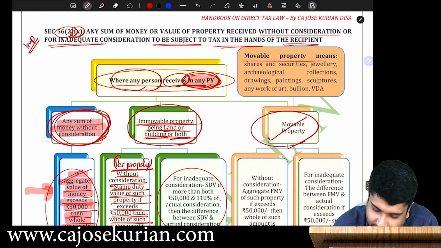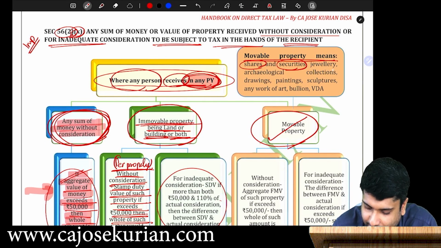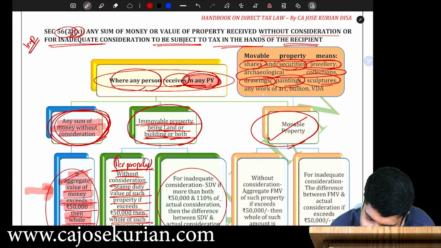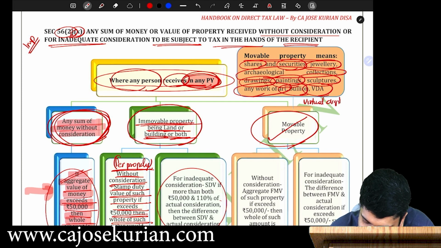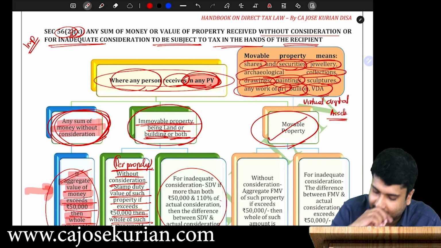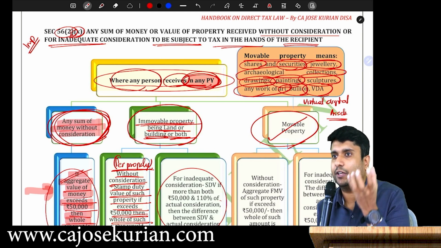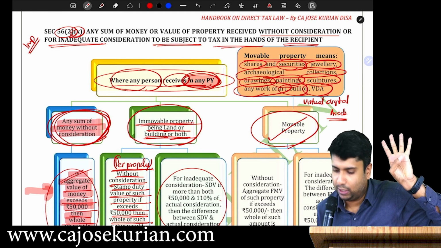Movable property means, number 1, shares and securities. Number 2, jewelry, archaeological collection, drawings, paintings, sculptures, any work of art, bullion, VDA. VDA means virtual digital assets. Let's understand what exactly this point is. Whatever shares and securities is always considered as a movable property.